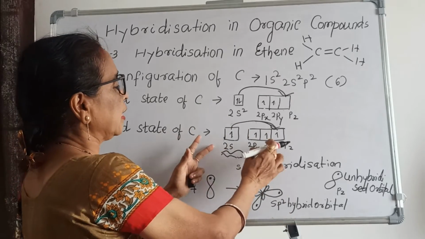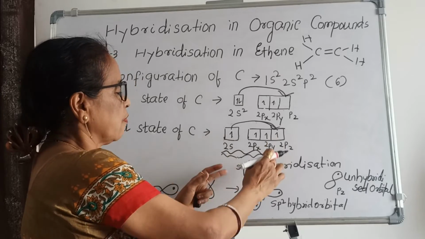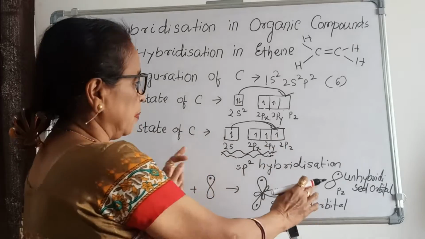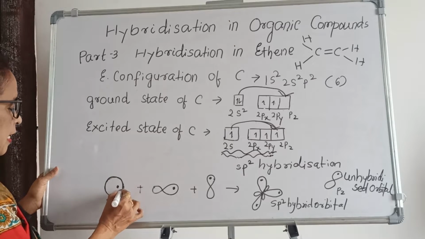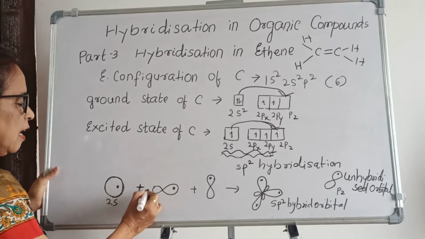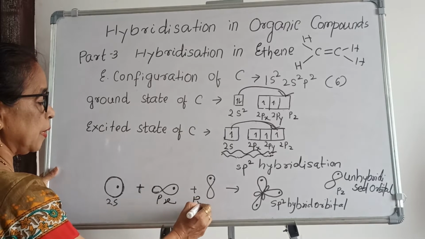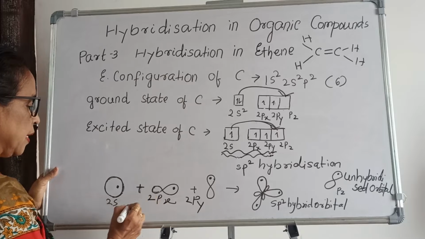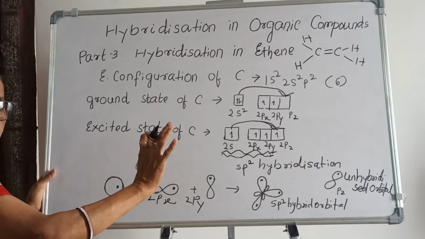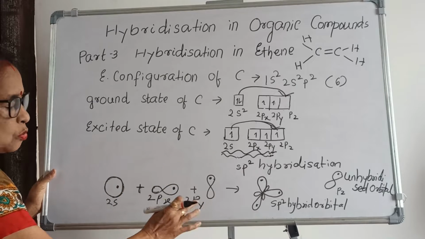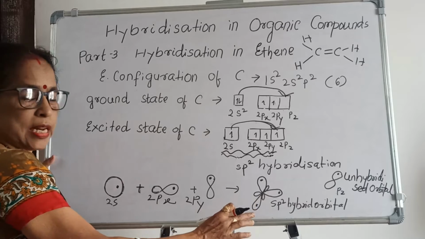Here carbon undergoes sp2 hybridization and forms sp2 hybrid orbitals. This is the 2s, and this is the 2px and 2py, each having one electron, and the 3 orbitals, s and 2p, join. So 3 orbitals form the sp2 hybrid orbitals.